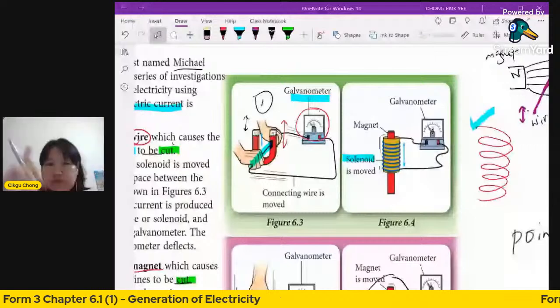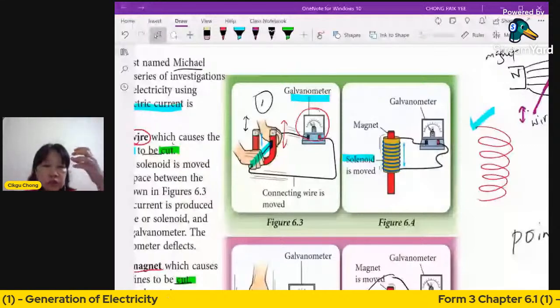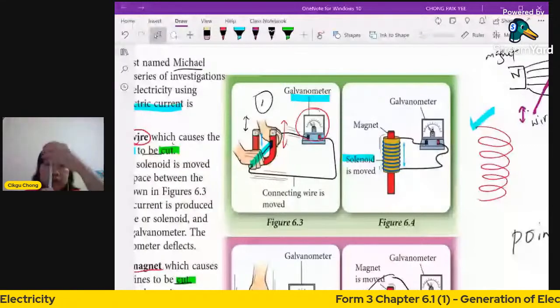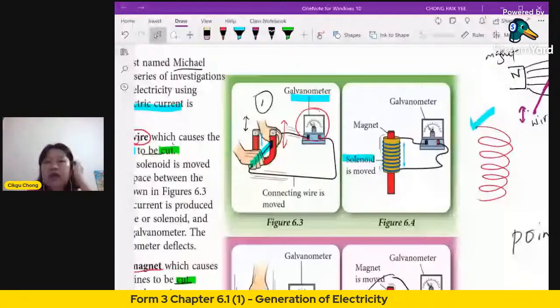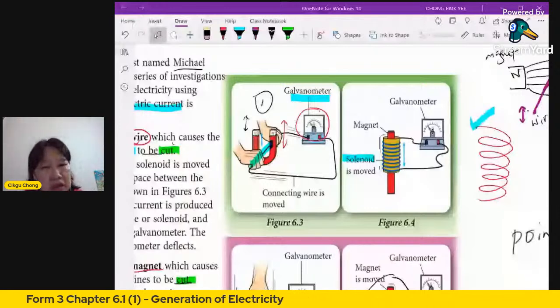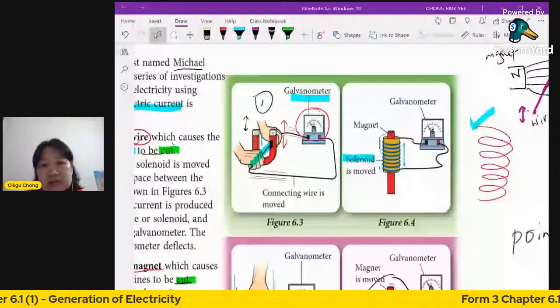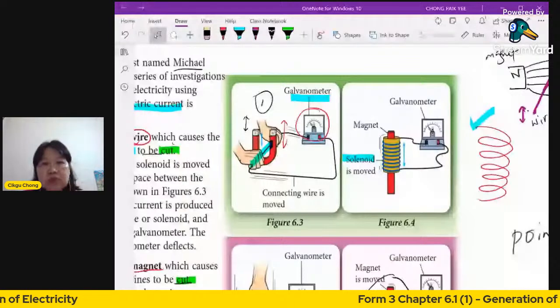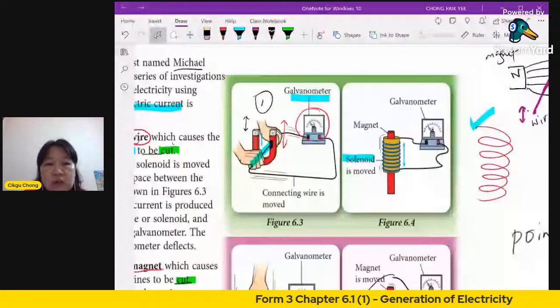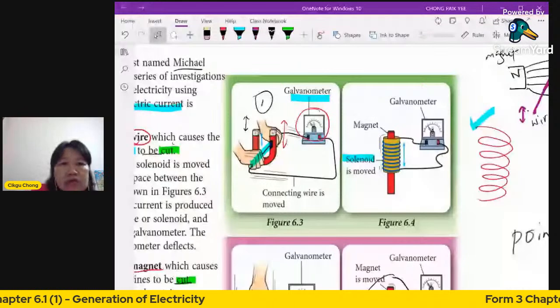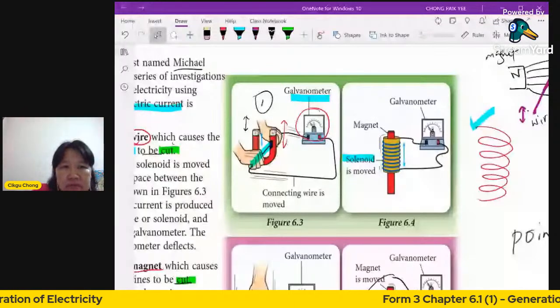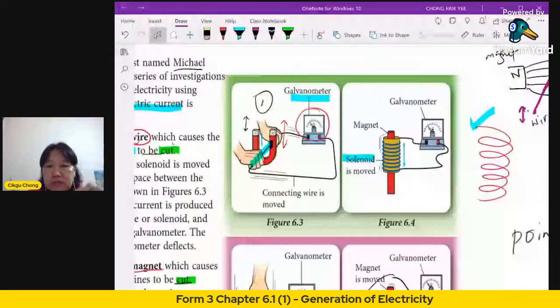Then the magnet is stationary now, right? You move the coil, the solenoid, up and down, up and down. You move it like this. You will also get the pointer of the galvanometer to be deflected. Another way is to do the opposite. You don't move the wire, but now you move the magnet. Movement of the magnet, you can also do that. So now you put down the wire and you move your magnet.